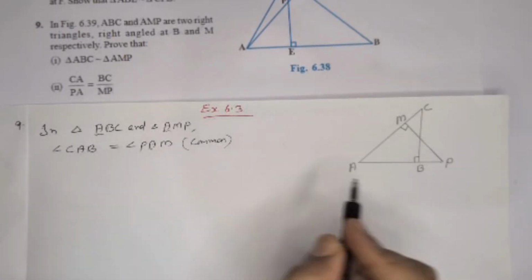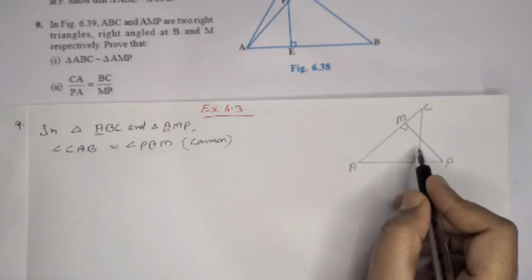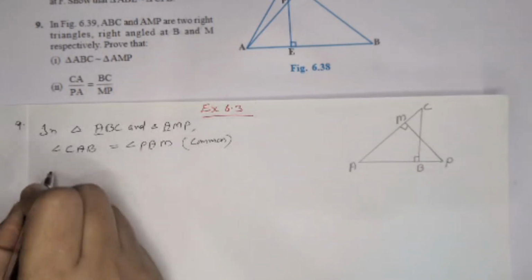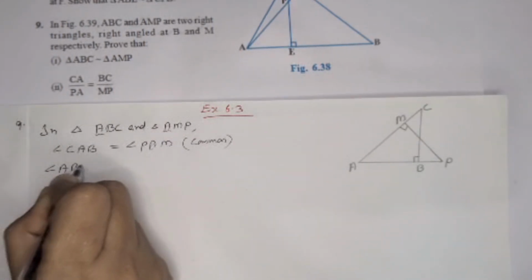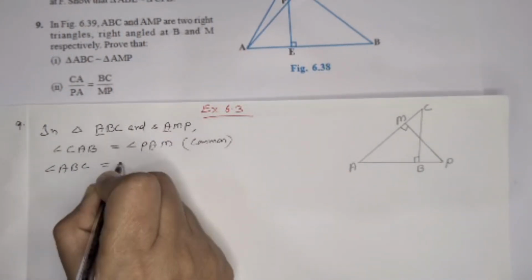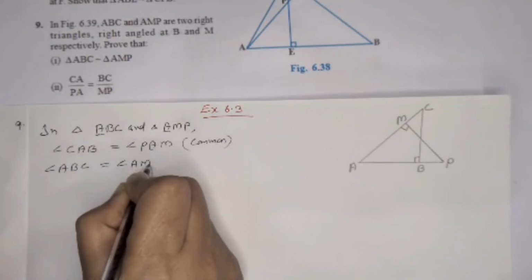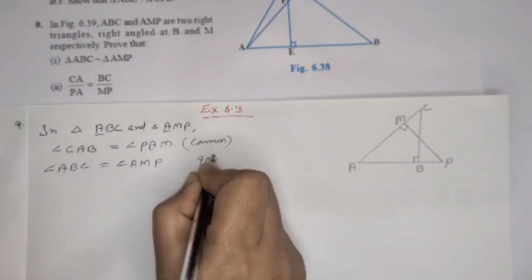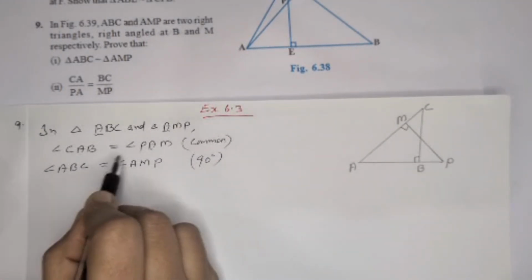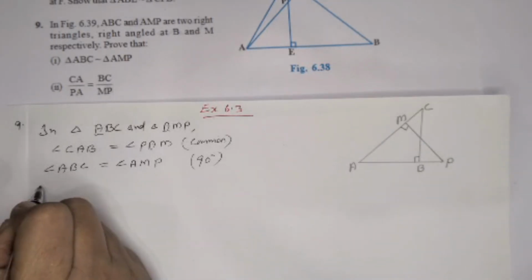Then we can take right angles here. Angle B. So angle ABC is equal to angle AMP, 90 degrees. So two angles we got as equal.